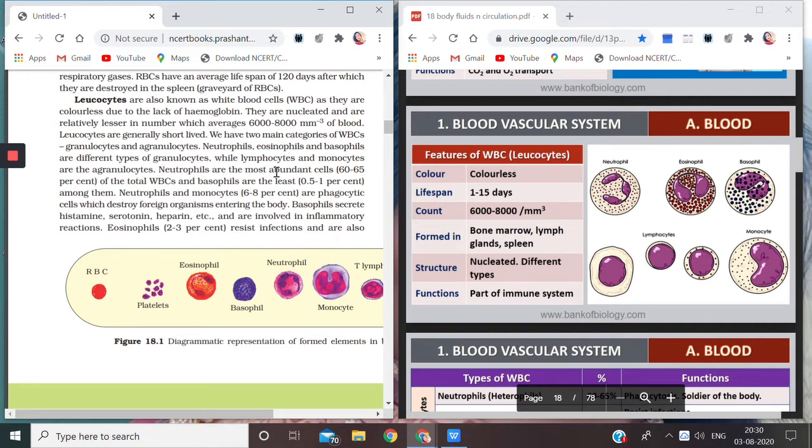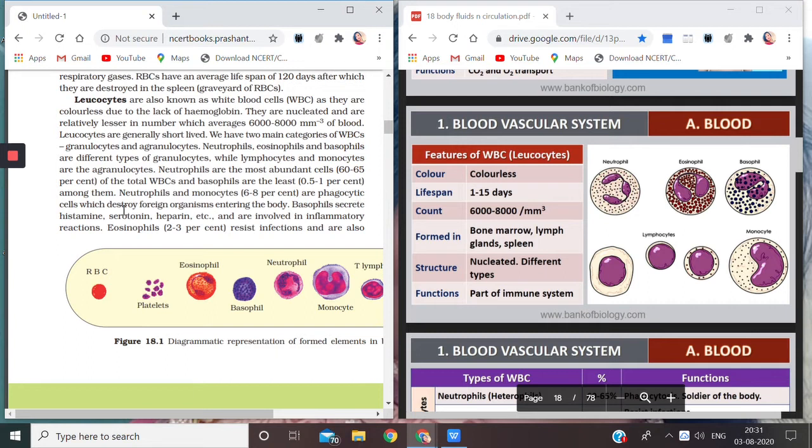Now you see, neutrophils are the most abundant. That means if there are 100% of WBCs, then out of those 100%, 60 to 65% are neutrophils. And basophils are the least in quantity. So out of five types of WBCs, neutrophils are abundant, that means in larger quantity, and basophils are least in quantity, only 0.5 to 1%. Monocytes are 6 to 8%.